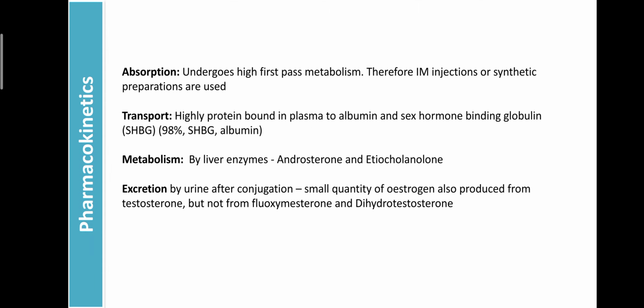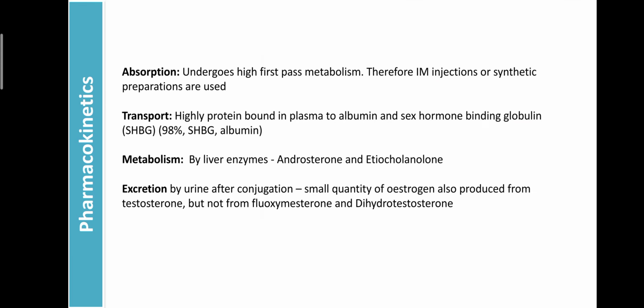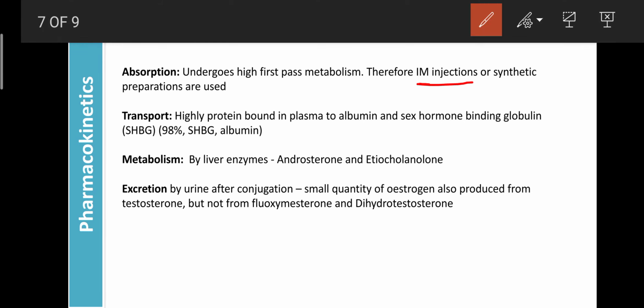Regarding pharmacokinetics, when administered by the oral route, androgens easily undergo first pass metabolism without showing any effect. They enter the liver and are metabolized. When administered through the oral route, that effect is known as first pass metabolism. Due to that reason, androgens are administered by IM injections, or synthetic preparations are used.